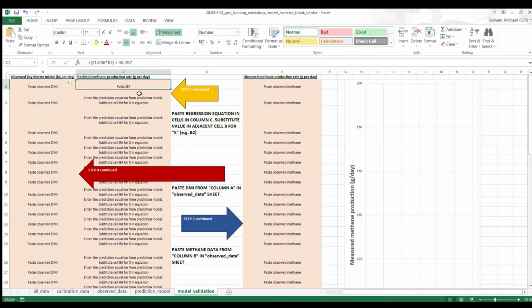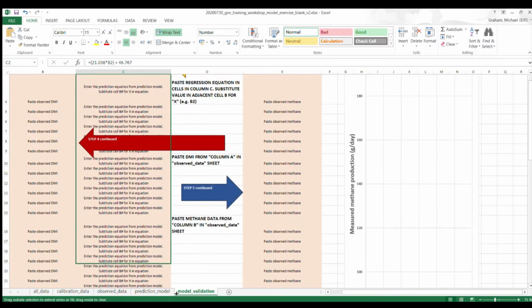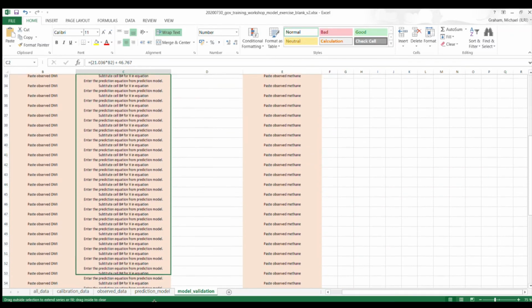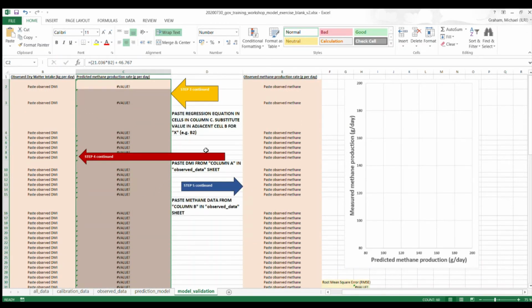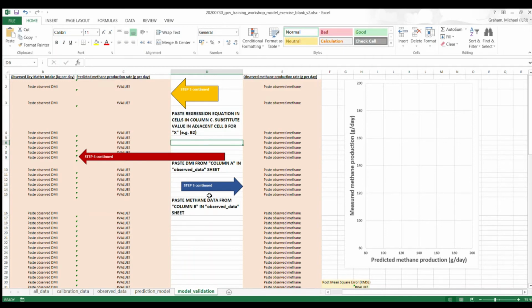Right now, it's showing us nothing because it's showing this error value, because we haven't put anything in here. We're going to put something there in a minute. But first, let's take this equation and have it be the same for all these cells, so that when we paste our values into column B, then all these cells will automatically update. So we're done with step 3, which was pasting these cells and substituting X with B2, for example. Now we want to do step 4.